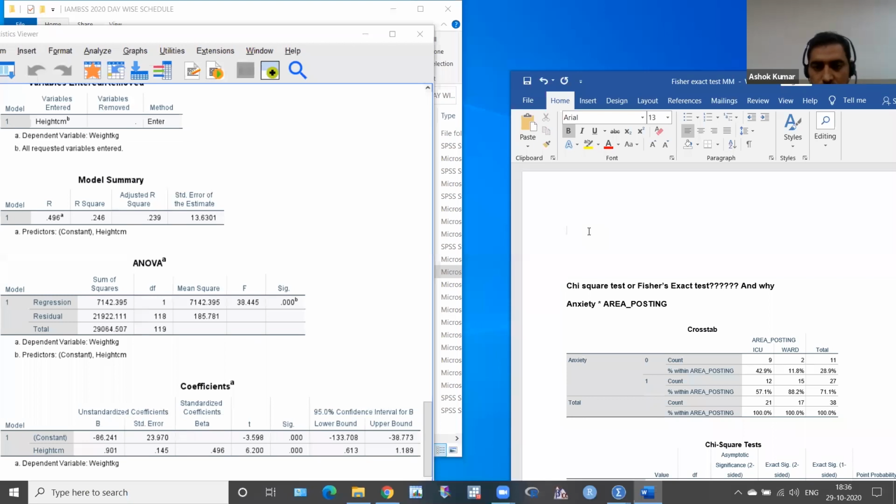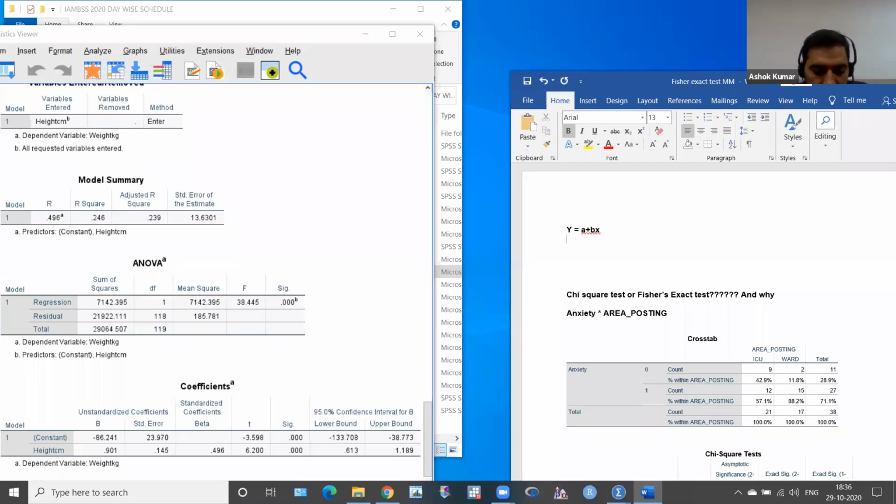The regression equation is y equal to a plus bx. So y is weight, and weight in kg is equal to a. A is your constant. So what is the constant here? Minus 86.24. Okay, minus 86.24, and then plus. This is a plus sign, then you have to click here, shift and plus, and then what is b?